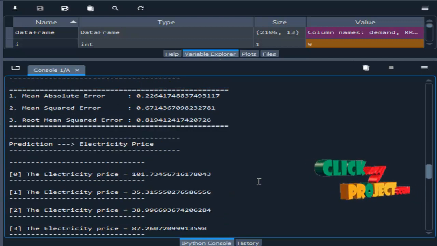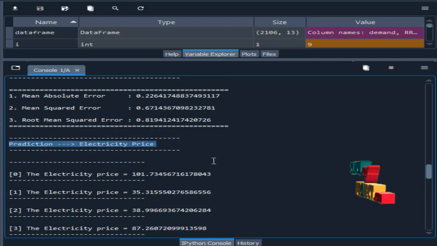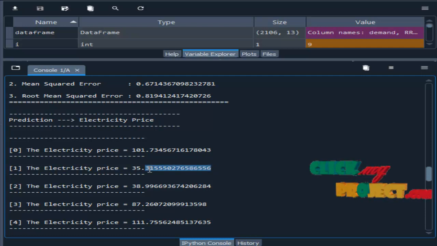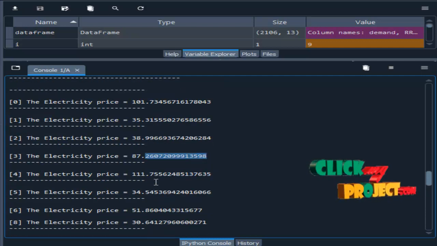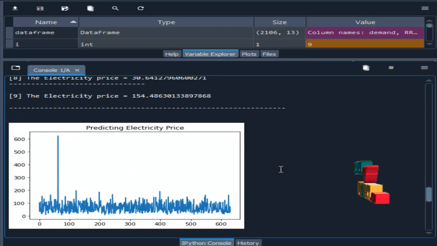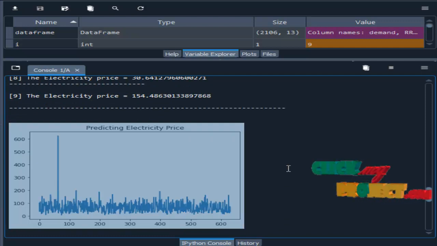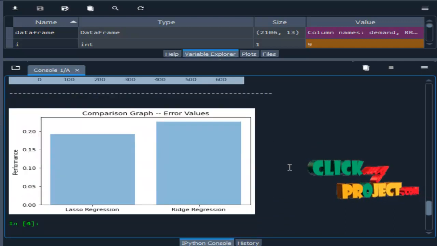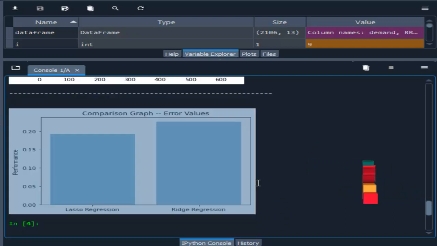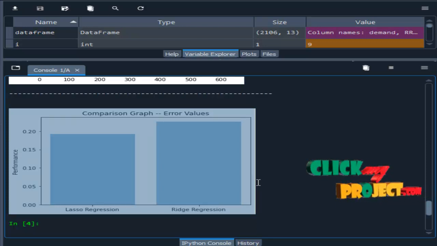Then final prediction. Here we are predicting the electricity price. So these are the electricity price values. Here we display them in the form of a graph, and we can compare the graphs of both lasso regression and ridge regression. So this is the output of our project.